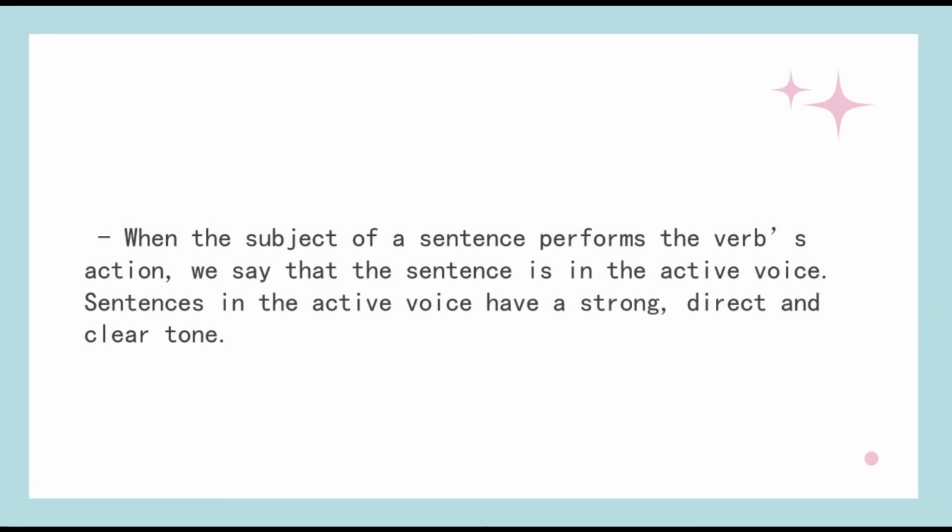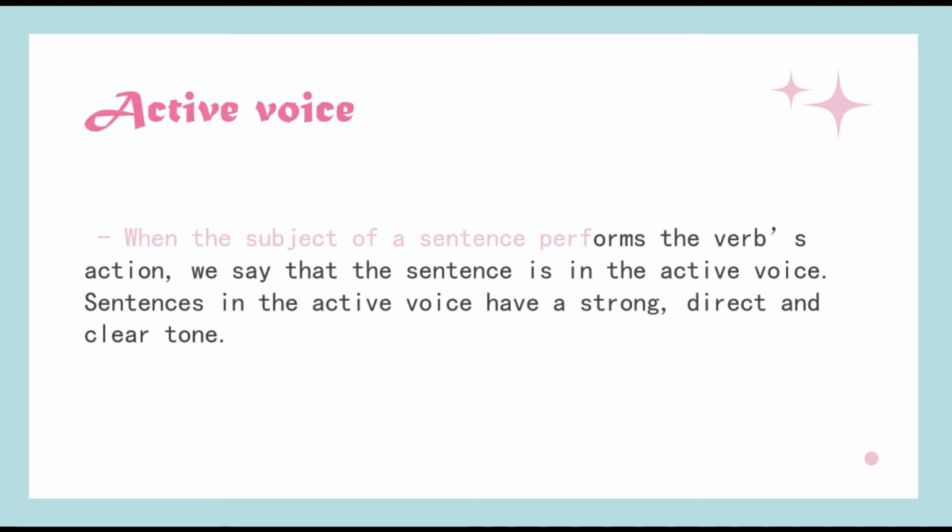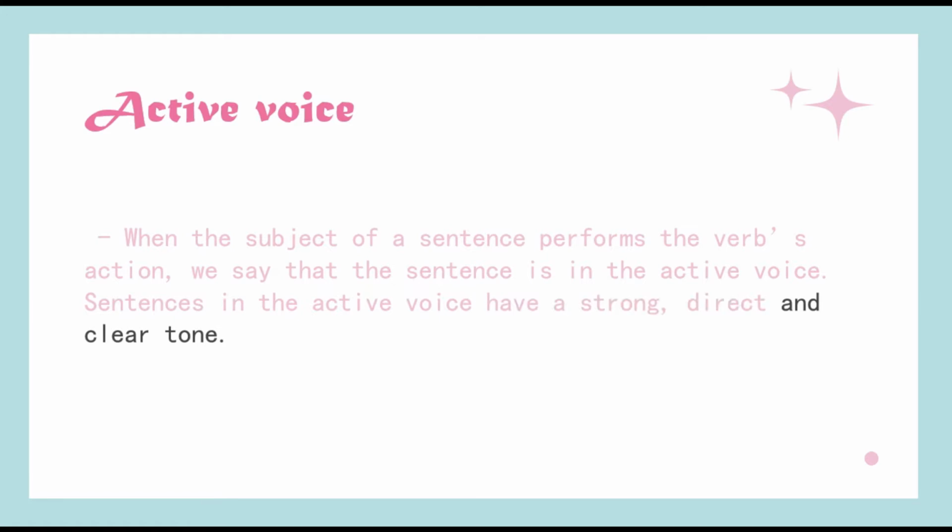So, what is active voice? Active voice is when the subject of a sentence performs the verb's action. We say that the sentence is in the active voice. Sentences in the active voice have a strong, direct, and clear tone, meaning to say, in active voice, the subject performs the action. Here are some short and straightforward examples of active voice.